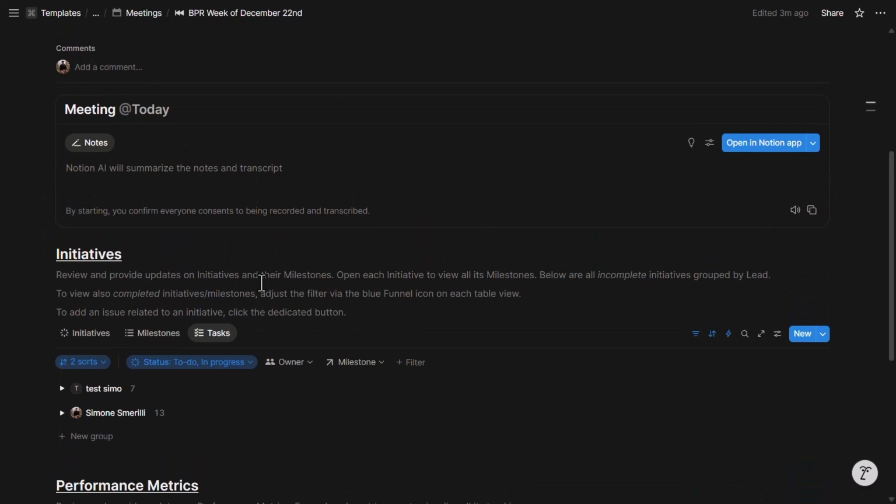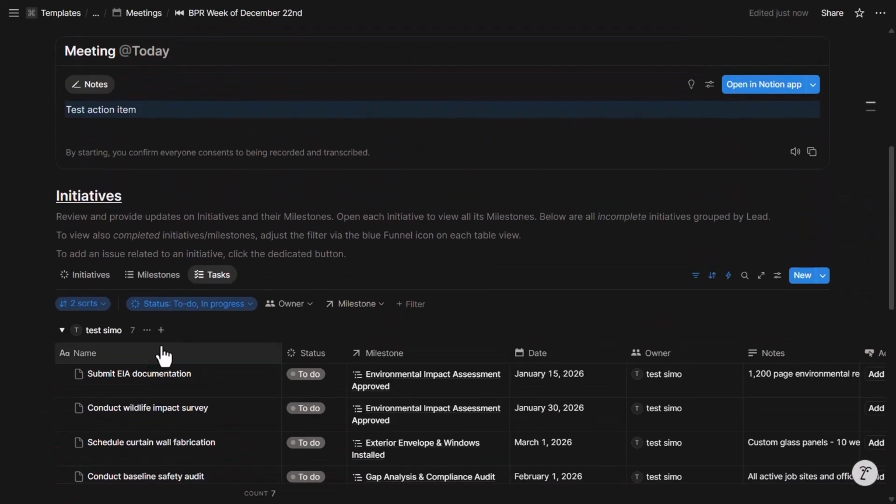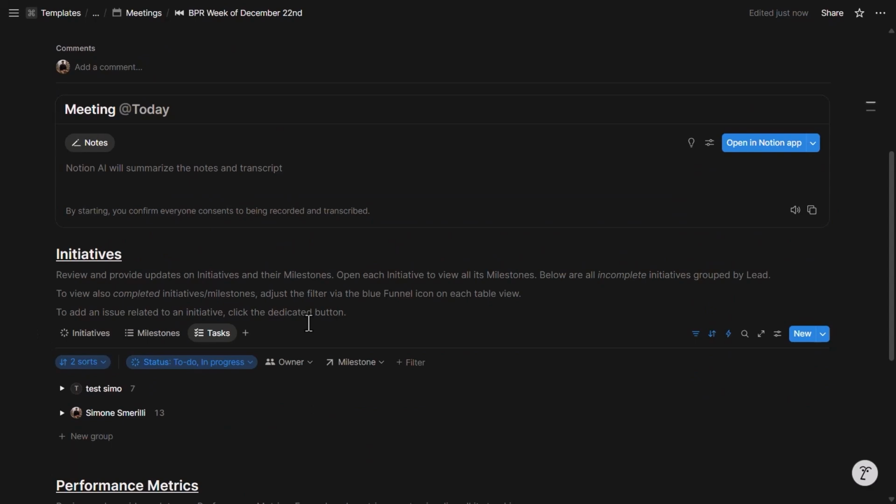I can also create tasks afterwards, after the meeting transcription is done. Maybe there are some action items that need to be created, for example, test action item. And I can easily create the task here by dragging and dropping it inside, like so. And then that creates the action item in here. It is assigned to the person, and I can add additional data here, such as the milestone, initiative, notes, etc. Now I'm going to undo that. That's it for the BPR.